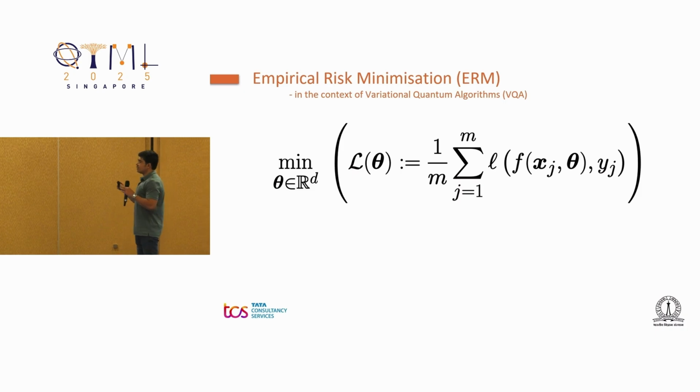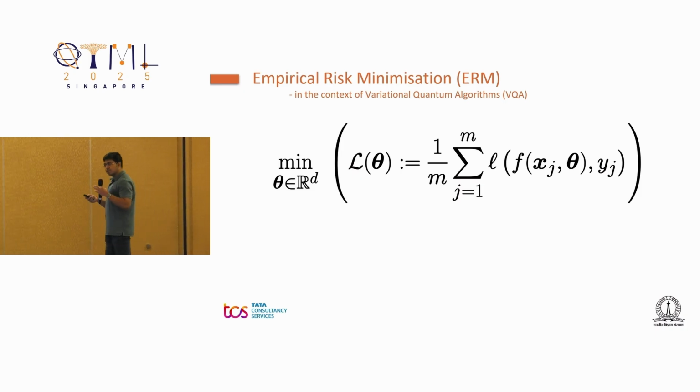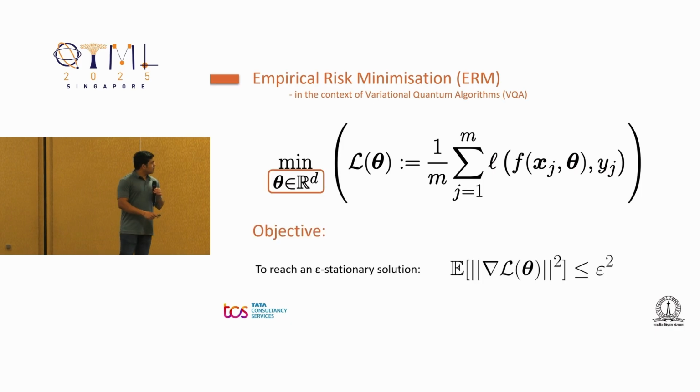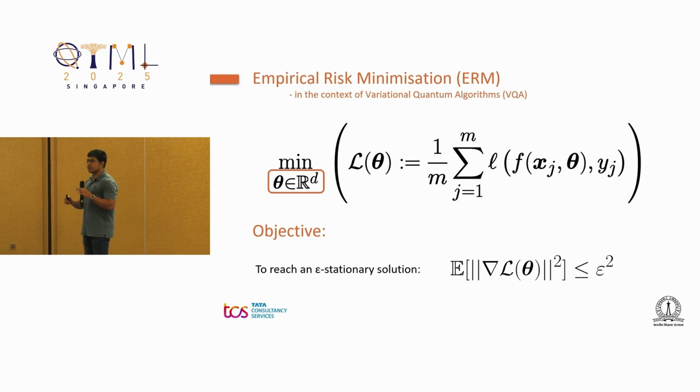I know that I don't have to introduce variational quantum algorithms to this audience, so I'll jump directly to the problem of empirical risk minimization. The equation that you see on the screen is the empirical risk, and we want to minimize this over parameters which are d-dimensional real vectors. And the objective is to reach an epsilon-stationary solution in the expected sense.